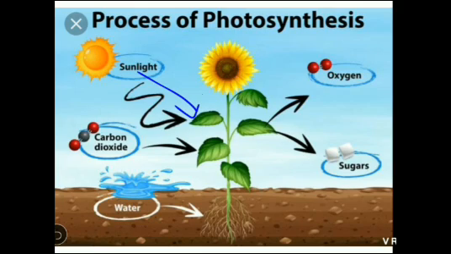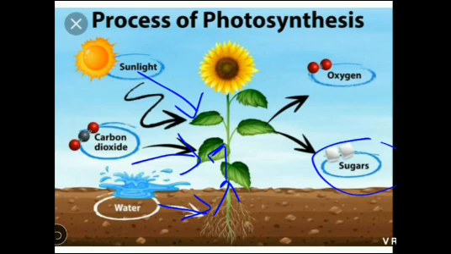Plants absorb sunlight, use carbon dioxide which enters the plant through stomata, small pores which are present on the surface of leaves, and water is absorbed by the roots from soil and transported to the leaves, and they combine in the chloroplast and form sugar or carbohydrate or glucose and release oxygen in the atmosphere.